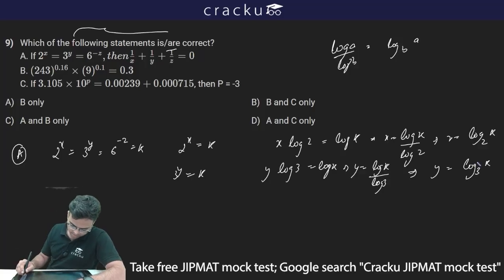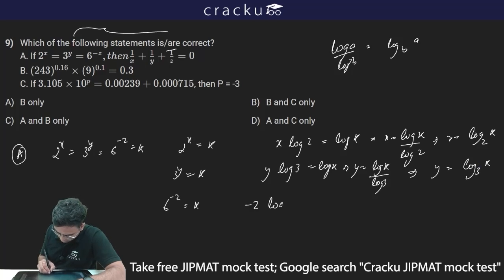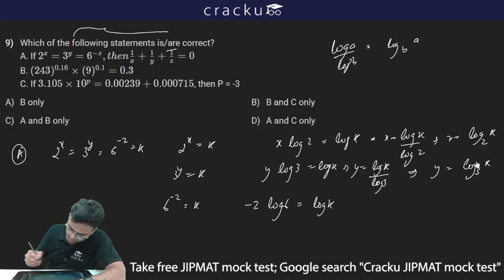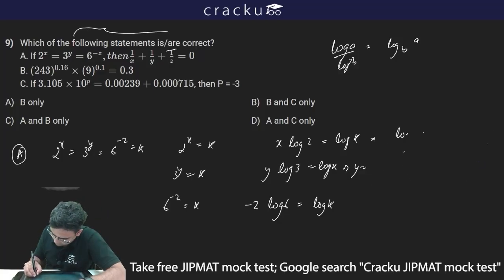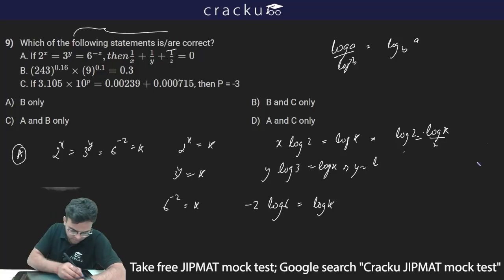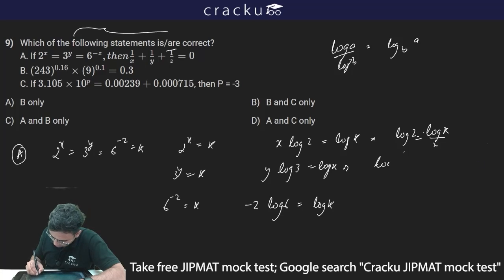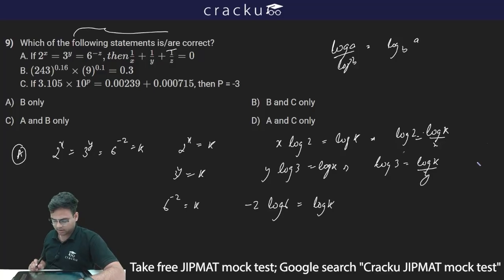Now 6 to the power minus z is equal to k. Again, we can take log both sides, so this will become minus z log 6 is equal to log of k. And instead we can do one more thing. Instead of finding x, I'll compute the value of log of 2. So log of 2 will be log of k upon x. Similarly, log of 3 will be equal to log of k upon y. Now minus z into log 6 is equal to log k.